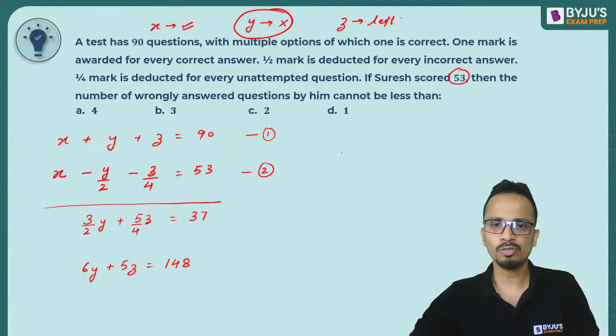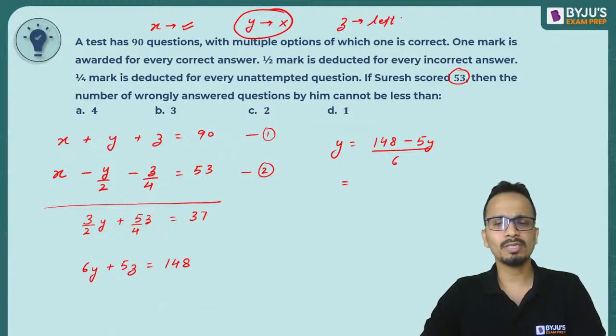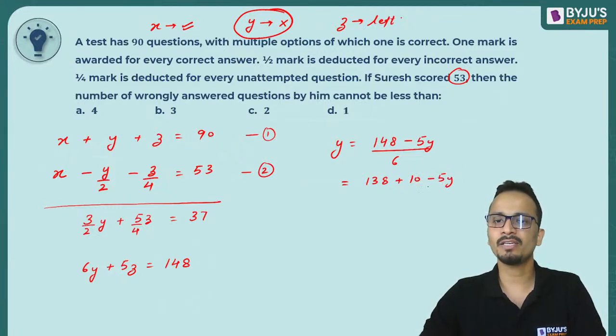So I can write the value of y in terms of z as 148 minus 5y whole divided by 6. Now let's write 148 in terms of multiples of 6, so I can write it as 138 plus 10 minus 5y whole divided by 6.